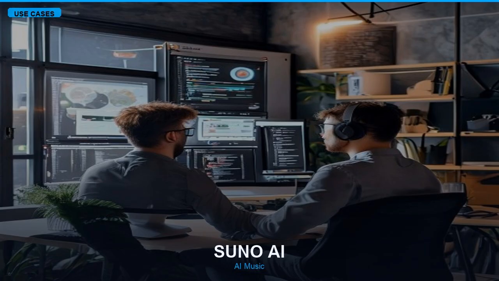Who is actually using Suno AI, and for what? Based on community feedback and real usage patterns, Suno AI fits best when you are doing serious AI music work. The community around Suno AI is active and opinionated. Where it struggles is when you push it into workflows it was never designed for. Knowing the boundaries of a tool is just as important as knowing its strengths.